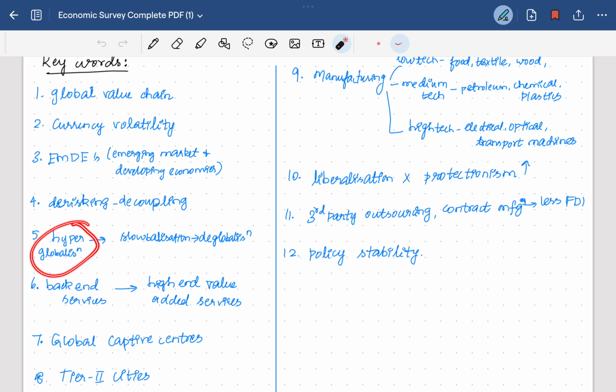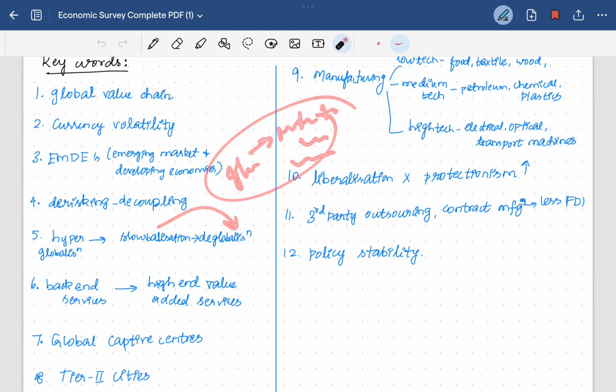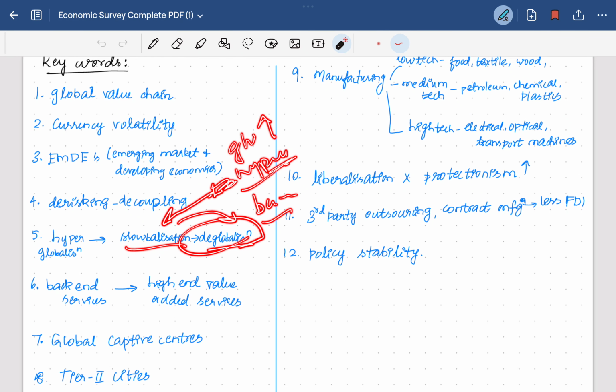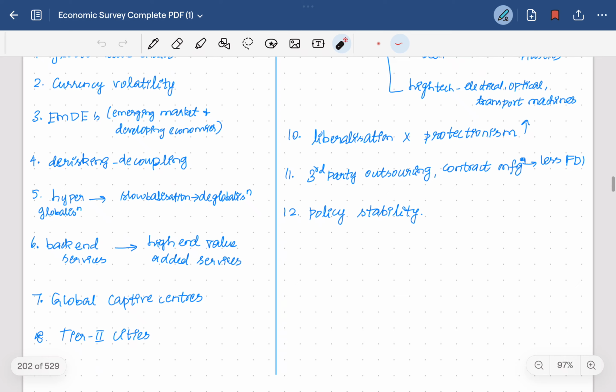Then hyper-globalization; we are moving from hyper-globalization to globalization. Then deglobalization. Globalization is a process of interconnectivity in trade, services, communication and everything else. When this globalization increased at a rapid rate, it was hyper-globalization, hyper-connectivity. But due to its negative effects, it slowed down to globalization, and now we are moving to deglobalization because of climate change and other negative effects of globalization.